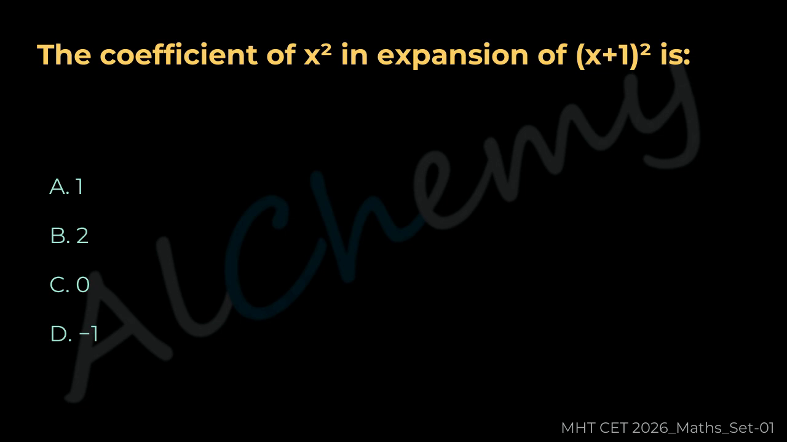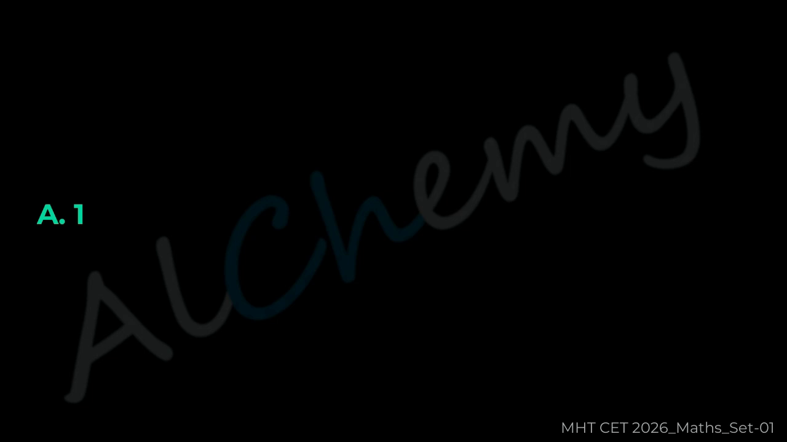Question 50. The coefficient of x squared in the expansion of (x plus 1) squared is A 1, B 2, C 0, D -1. The correct answer is A 1.